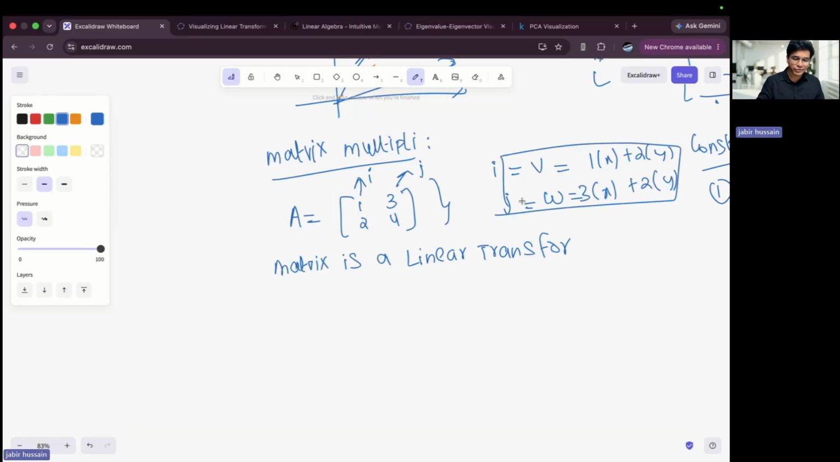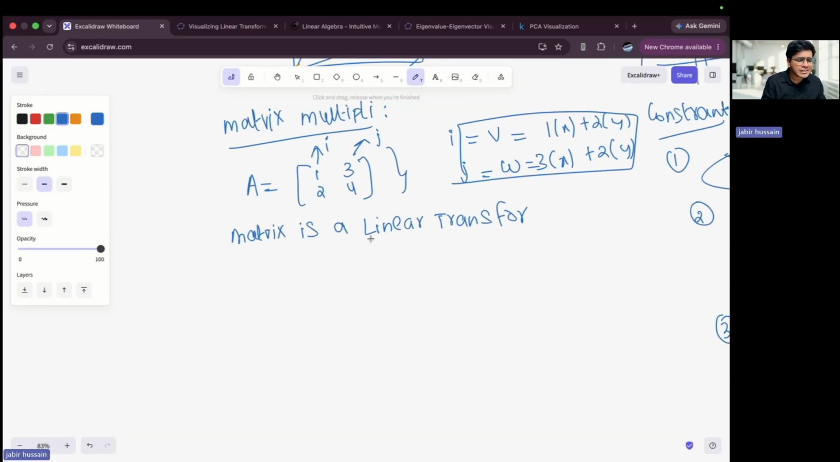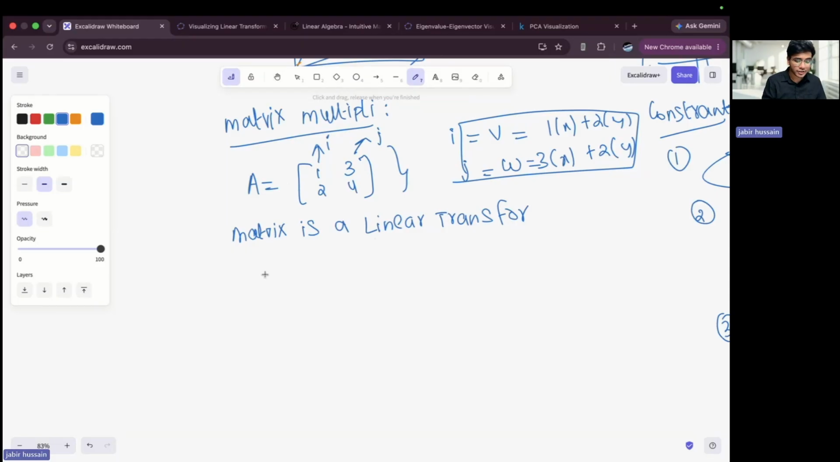So if someone asks you from now on what is a matrix, tell them it is a linear transformation. That's it. It represents a linear transformation. And what happens in vector multiplication, sorry, matrix multiplication is that